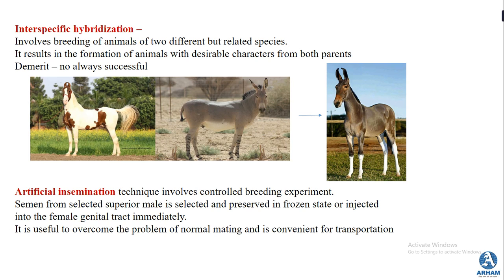And the second one is convenient transportation. Suppose the semen collected from a particular superior quality male is preserved, it has to be transported. So it can be easily transported to some other place. So these are the two main problems which have been overcome using this method.